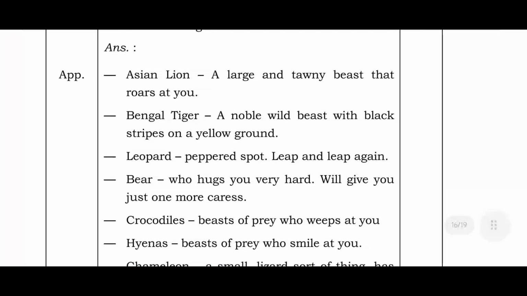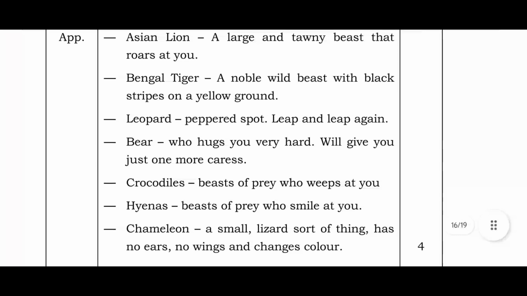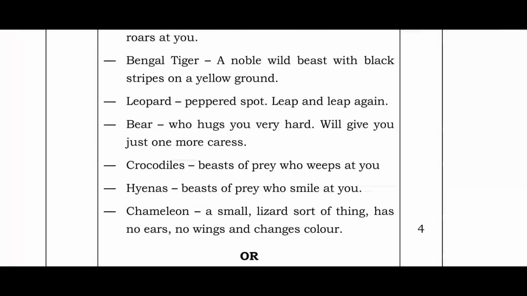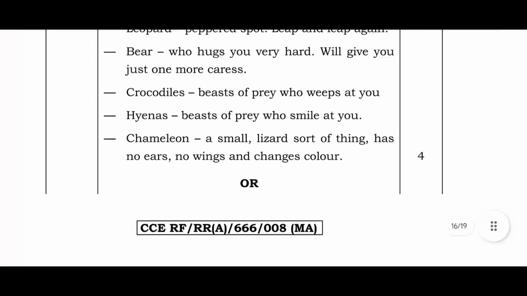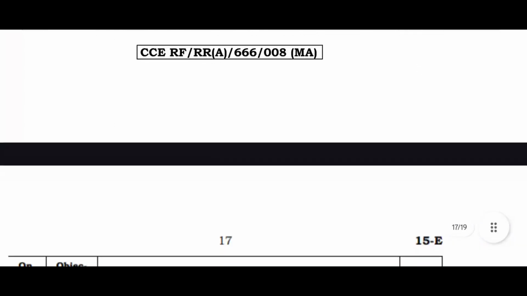Asian lion, a large and tawny beast that roars at you. Bengal tiger, a noble wild beast with black stripes on a yellow ground. Leopard, peppered spots, leap and leap again. Bear, who hugs you very hard, will give you just one more kiss. Crocodiles, beasts of prey, who weep at you. Hyenas, beasts of prey, who smile at you. Chameleon, a small lizard sort of thing, has no ears, no wings, and changes color.